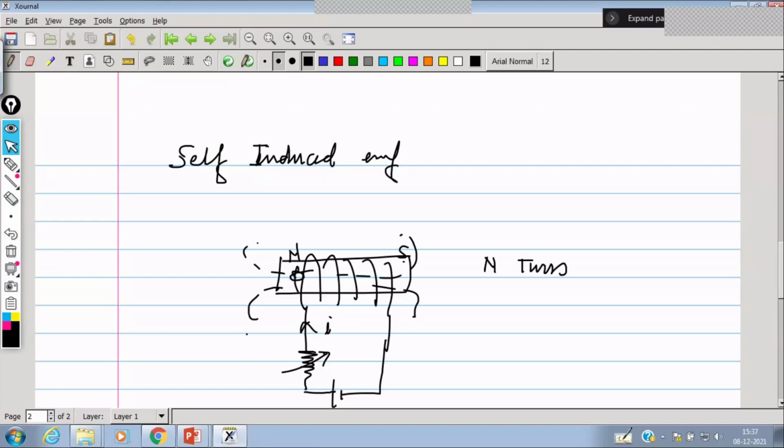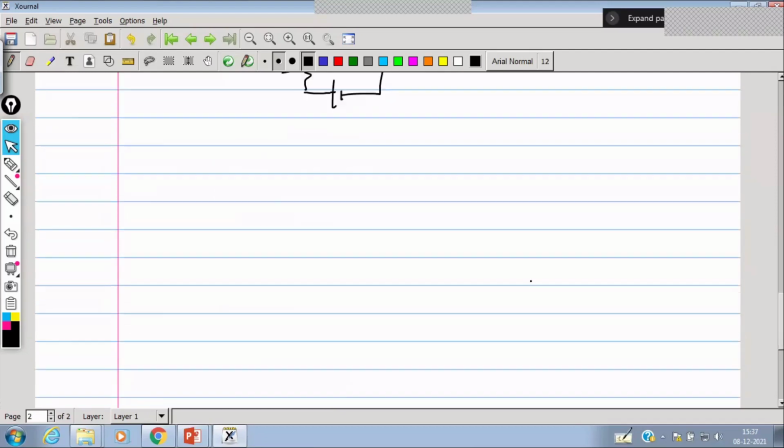Now here, as per Faraday's law of electromagnetic induction, we know that the induced EMF is given by E = -N dφ/dt. Now the coil is wound on one core whose permeability is constant because the material is constant; we are not altering the material properties.